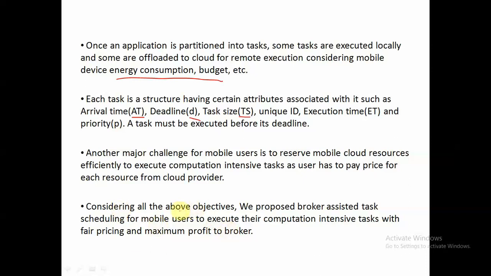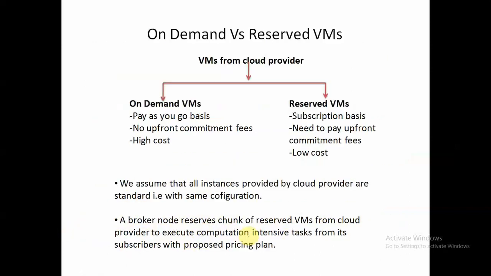So we have considered all the above objectives as well as all the above problems that we discussed, and we proposed our broker assisted task scheduling, right? This particular scheduling algorithm that we have proposed will provide fair pricing to users, and at the same time it will maximize the broker's profit. Let's see that in detail.